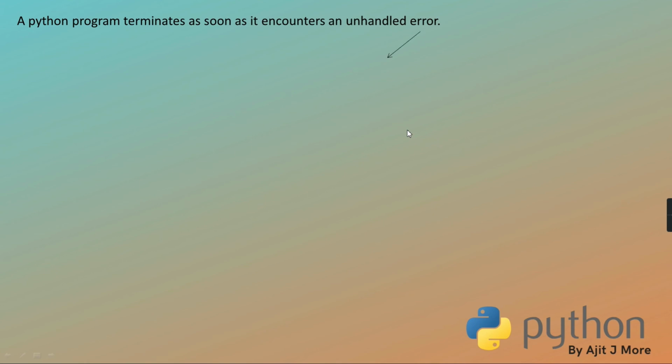Getting? Clear? Now, one is syntax error. Because of that, the program has stopped executing. And second is exception. Okay? So what is exception? I'll give you a proper systematic definition.